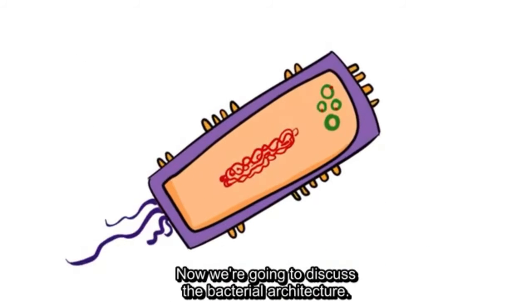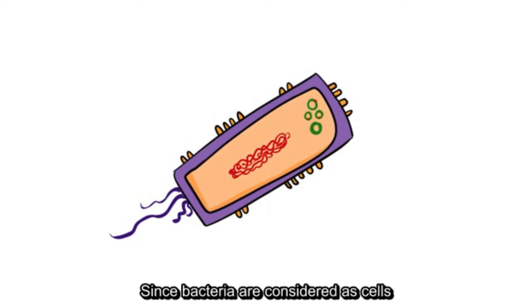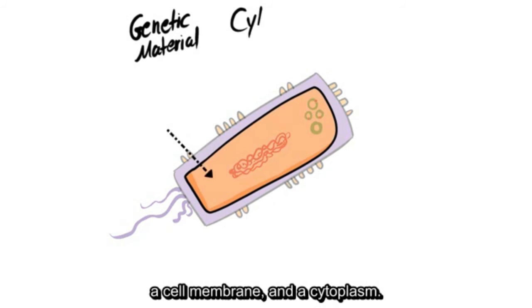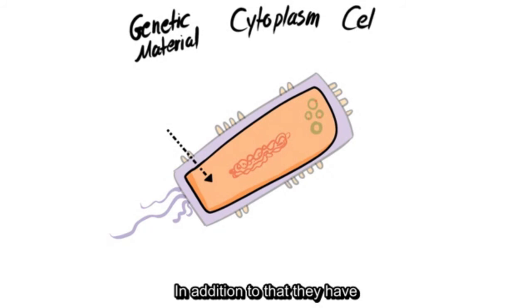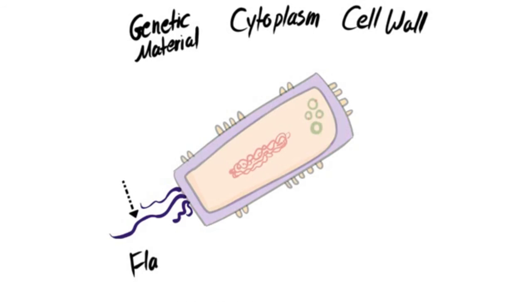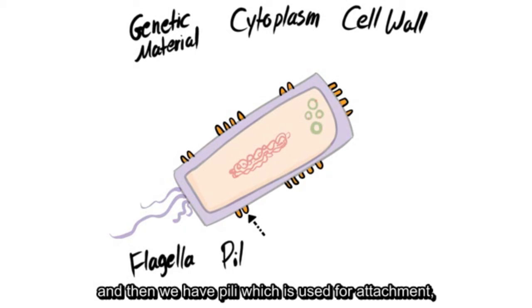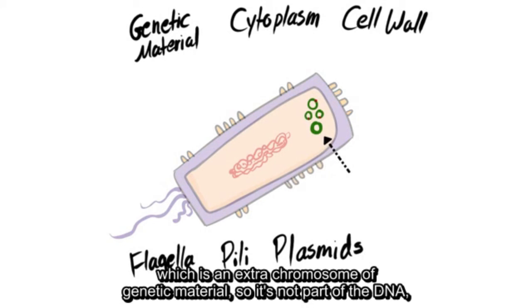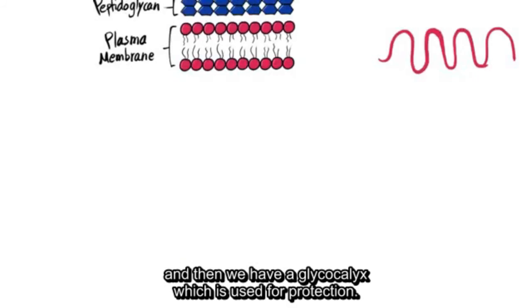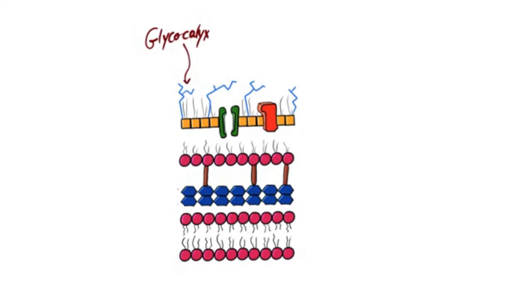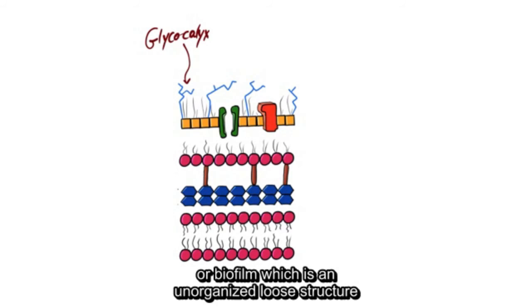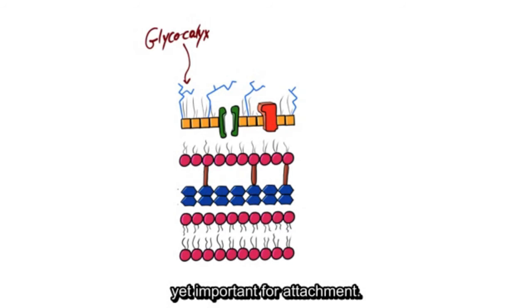Now we're going to discuss the bacterial architecture. Since bacteria are considered cells, that means they have genetic material, a cell membrane, and a cytoplasm. In addition to that, they have a cell wall, a flagella, which is used for locomotion, and then we have pili, which is used for attachment, and then we have plasmid, which is an extra chromosomal genetic material, so it's not part of the DNA. And then we have a glycocalyx, which is used for protection. The glycocalyx can be either capsule, which is neatly organized and protects the bacterium from phagocytes, or biofilm, which is an unorganized, loose structure, yet important for attachment.